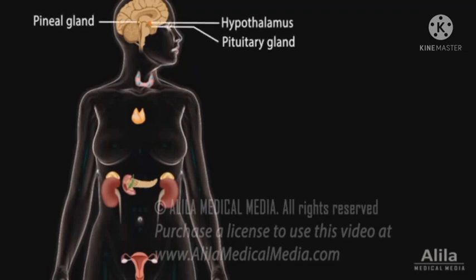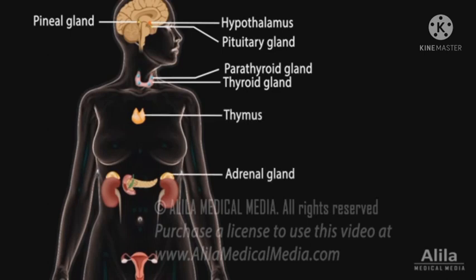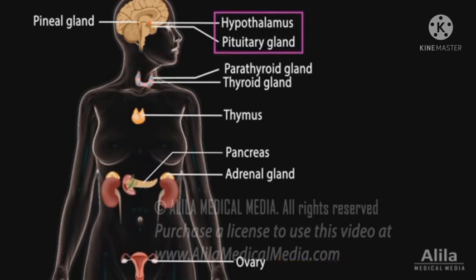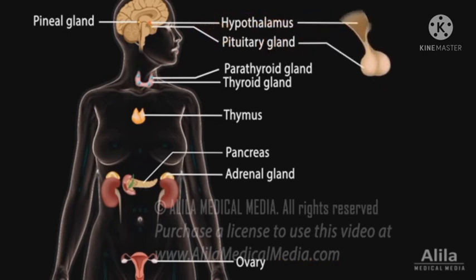Hypothalamus, pituitary gland, pineal gland, thyroid gland, parathyroid gland, thymus, pancreas, adrenal gland, ovary in female and testis in male. These are the endocrine glands present in our body. Growth of our body takes place under the control of hormones produced by the pituitary gland. What is its name? Growth hormone or somatotropin.